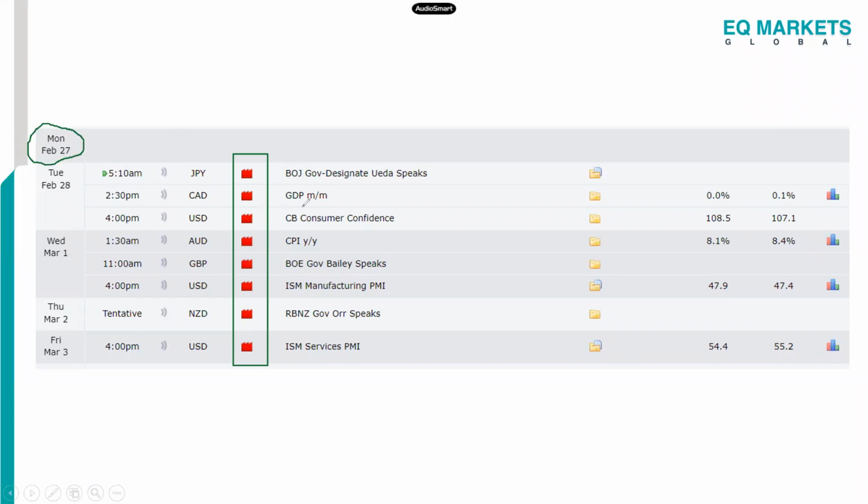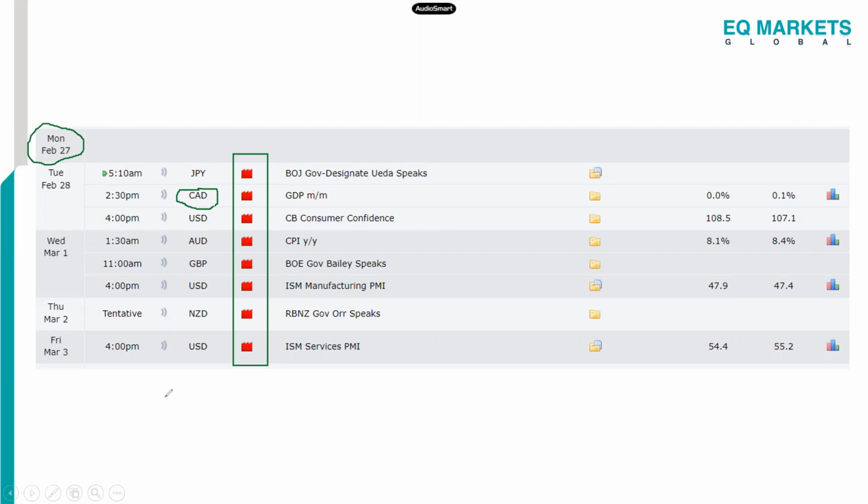But on Tuesday, we're expecting the GDP for the Canadian dollar, and then we are also expecting the consumer confidence rate for the United States dollar, all happening at 4 p.m. Nigerian time.